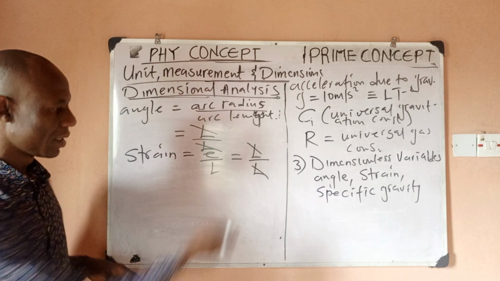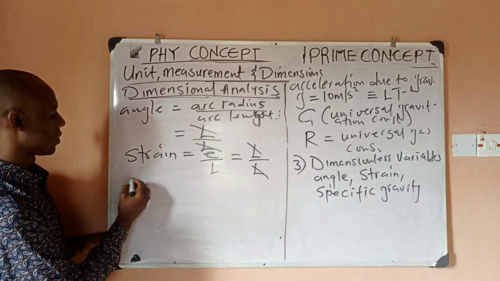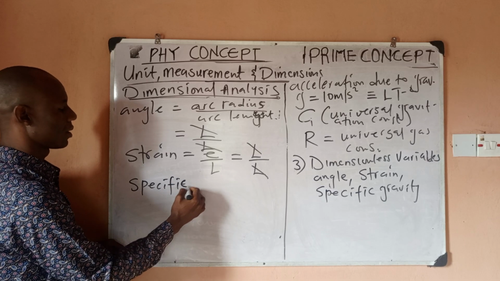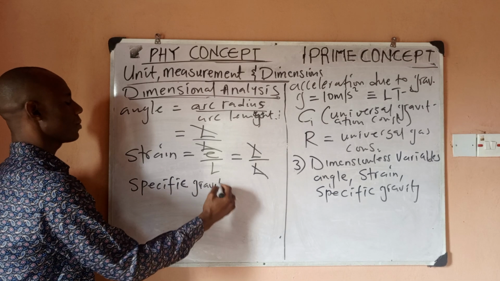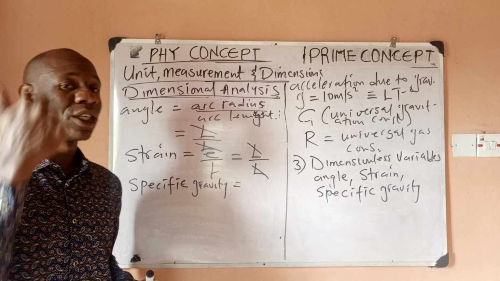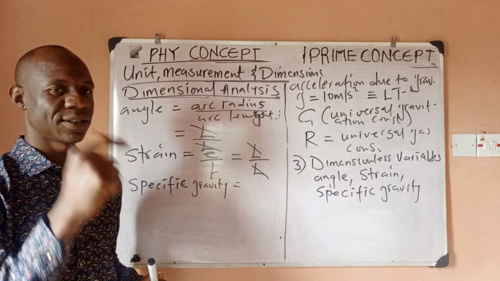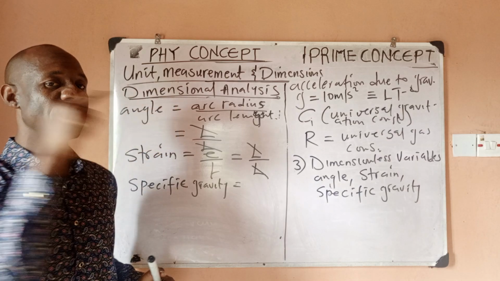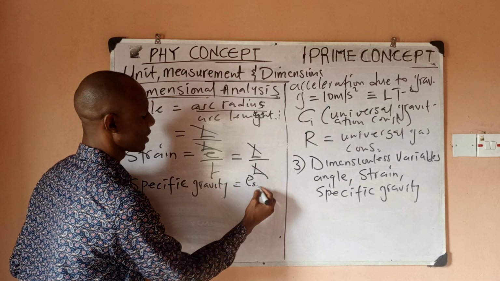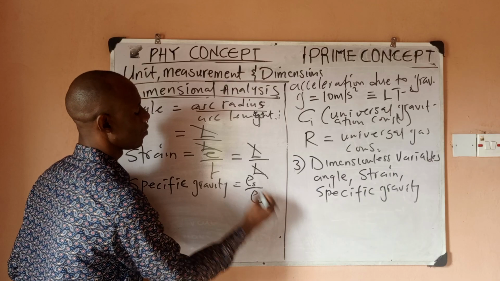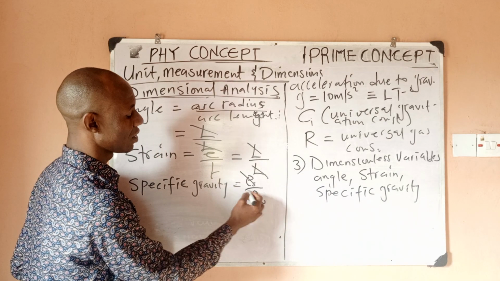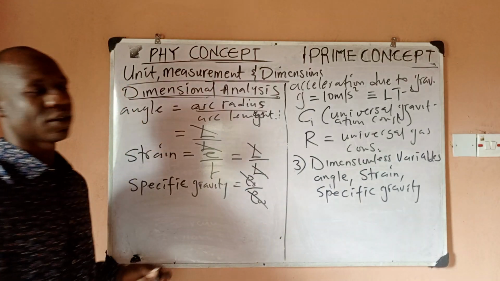And the third one I mentioned there is specific gravity. Specific gravity, which I said is the same thing as relative density. So it means that it's the ratio of two densities. It's the ratio of density of a substance to density of water. Now density has the same unit, the same dimension, so it means it would fizzle out. So you see that it's also dimensionless.